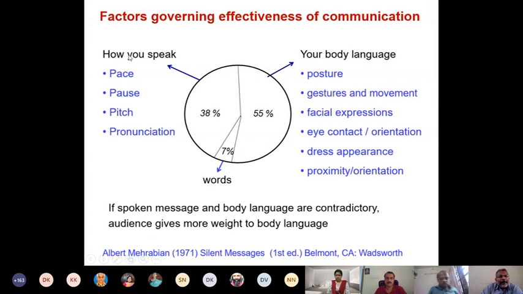How you speak, 4 factors are important. Pace of your speech, where do you pause in your speech, what is the pitch of your voice, and your pronunciation. Okay, so these 4 things are important. These 4 P's: pace, pause, pitch, pronunciation. These are important. So this is what is how you speak.